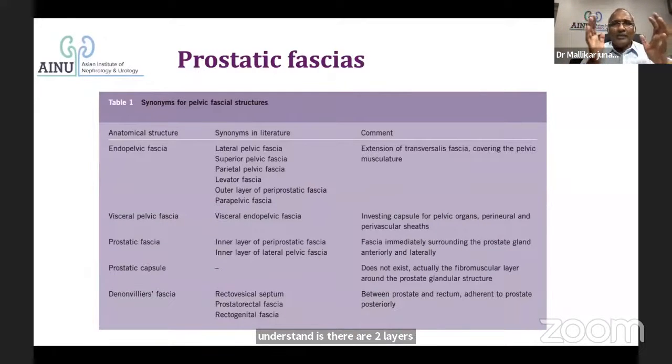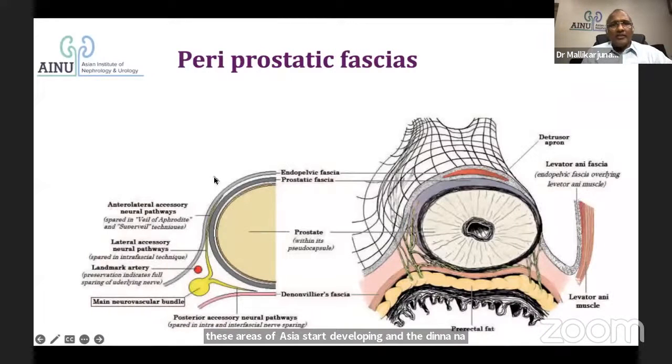As the prostate develops over a period of time, in the past 60 to 70 years, depending upon the growth patterns, these areas of fascia start developing. And Denonvilliers' fascia is nothing but a rectovesical septum, which happens in between during urogenital sinus development. So look, I'm again emphasizing periprostatic fascia. This is an endopelvic fascia which is there. This is a prostatic fascia which is there, and in between there is a compartment which contains a neurovascular bundle,